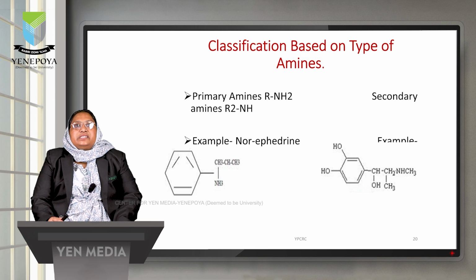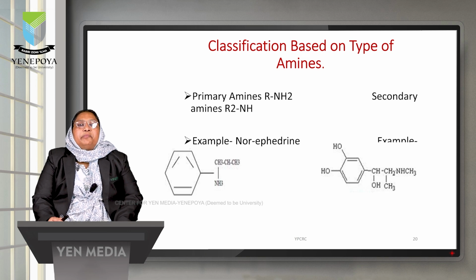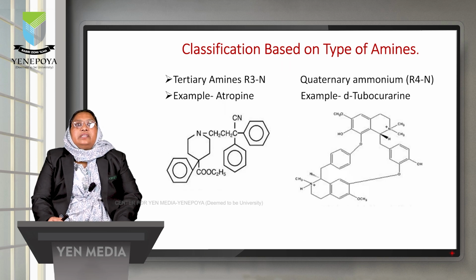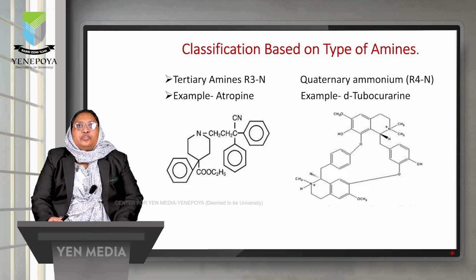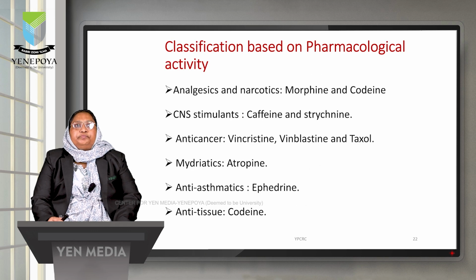Next, the classification based on the type of amines present. So, different types of amines present in alkaloids are primary, secondary, tertiary and quaternary amines. The primary amine example is norephedrine. The secondary amine example is atropine. Tertiary amine examples are atropine, and the quaternary ammonium example is D-tubocurarine.